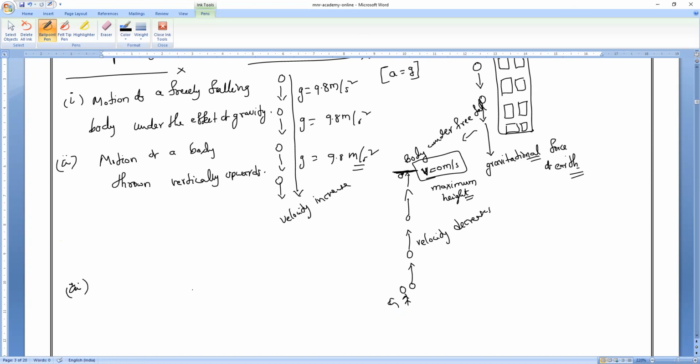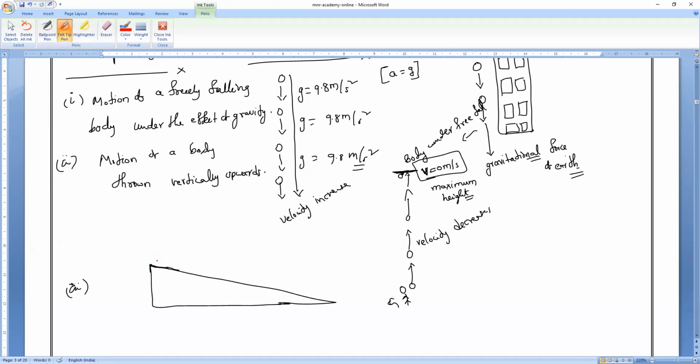Next, third example. Observe very carefully. Have you all observed an inclined plane, an inclined surface? Like for example, this is the inclined surface. Basically, this is what we can say an inclined surface, like a ramp.